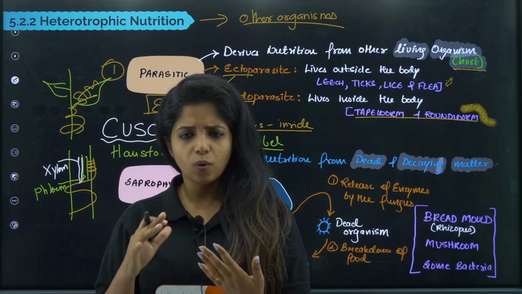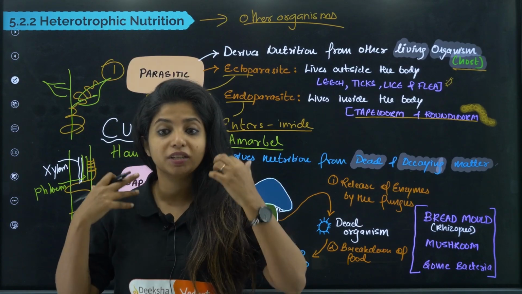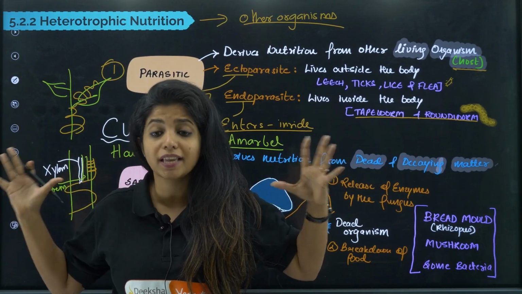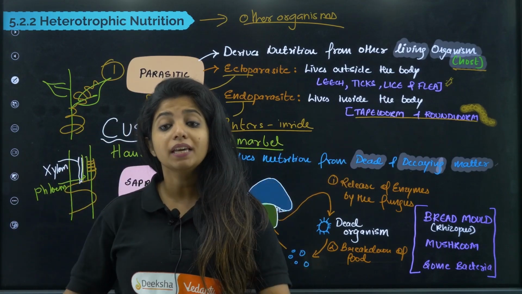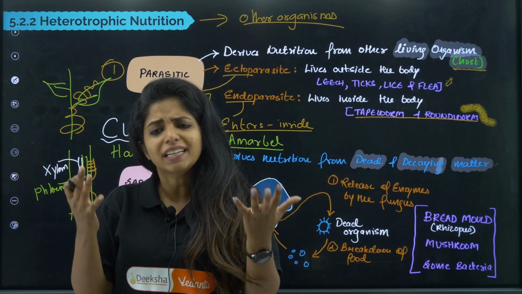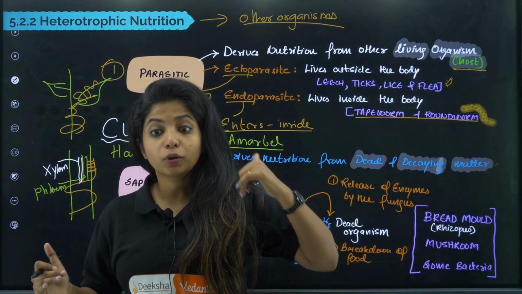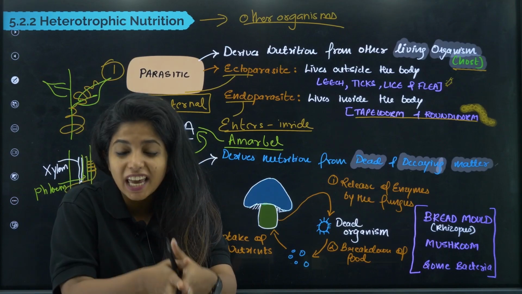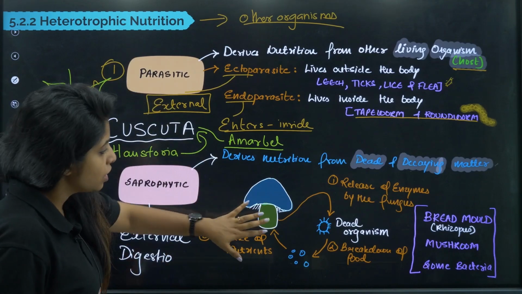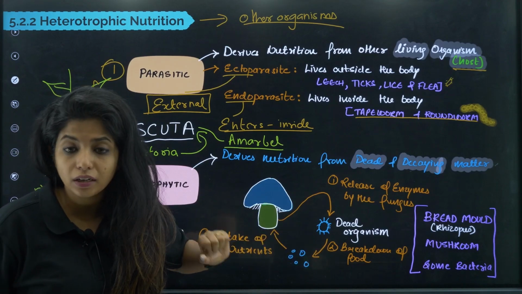What do you mean by that? Usually how I have food, I'll tell you. I take food, I put it in my mouth, and inside my body the food gets broken down. I am not aware of what is happening inside my body. I cannot see it either, okay? Everything is happening inside my body, so I call this internal digestion. But over here, in the case of saprotrophs, they release certain enzymes outside, my dear children. So they release certain enzymes outside whenever there is a food particle near them.